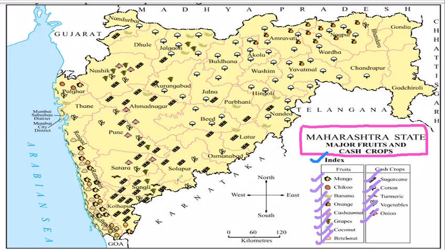Students, the areas where these fruits and crops are grown, there the symbols are shown on the map. Now observe the map on page 97 and let's answer the questions. Question number 1. Underline the names of the districts which grow grapes. Students, let us see the index. Now the symbol of grapes, we can see the symbol in Nasik, Jalgaon, Aurangabad, some parts of Satara, Sangli. So let us underline these districts which grow grapes.